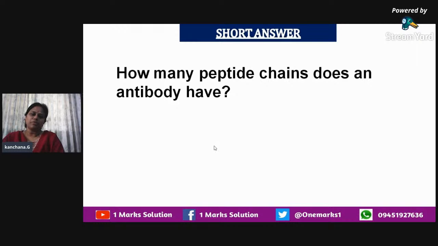All those things you have to recollect, and you very well know that the peptide chains include heavy chains and light chains. There are two heavy chains and two light chains, made up of peptides, and it also contains disulfide linkages. So here the apt answer is four peptide chains: the two light chains and the two heavy chains which make up our antibody, which also has the antigen recognition site.